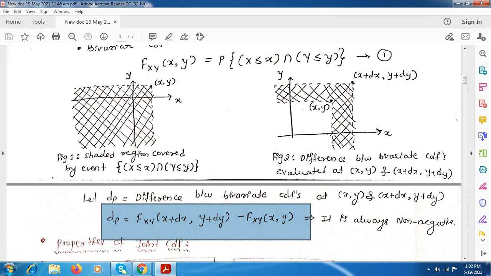In single random variable, we had seen properties for CDF. So just tell me, if x is infinity, what will be the value? You have already studied the properties of CDF. F x of infinity, that is CDF, Fx is capital Fx. So Fx of infinity, when x is equal to infinity, what is the value you get?